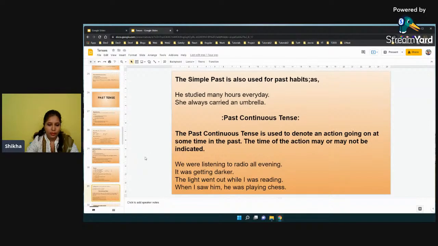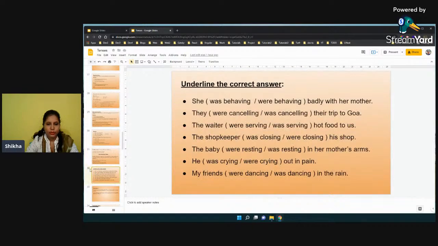It was getting darker. The light went out while I was reading. Yes. When I saw him, he was playing chess. So he was playing chess. This comes under simple past continuous tense, right? Okay, so let us move forward.